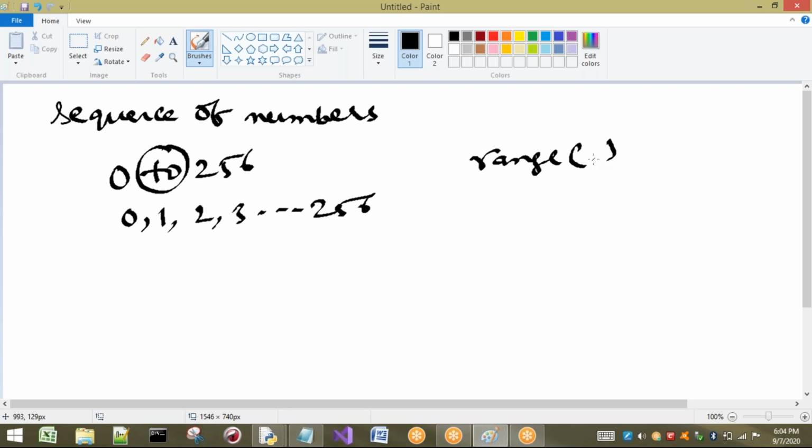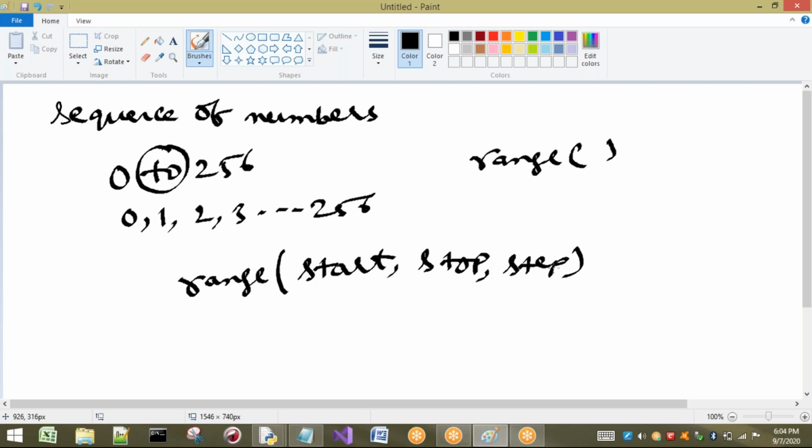Now let us see how we are going to use this range. The main syntax is range of, and here we can have three parameters: a start parameter, a stop parameter, and a step parameter, same as we have seen in our slice operator concept.